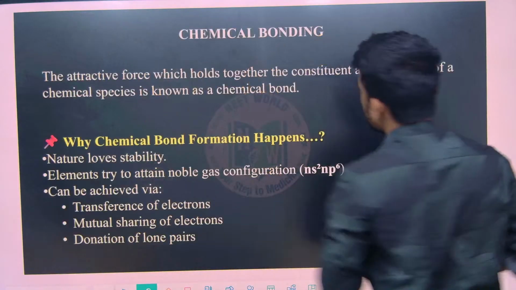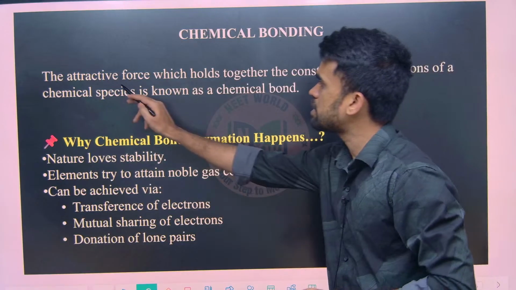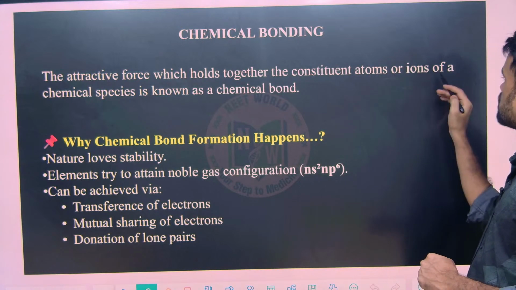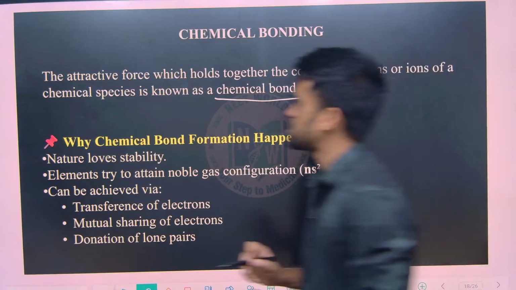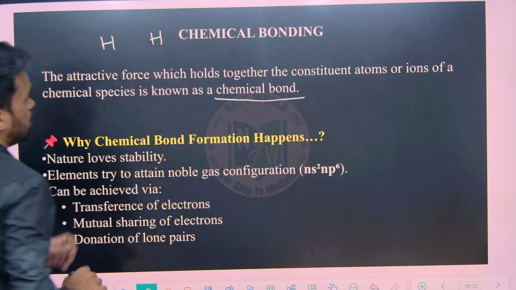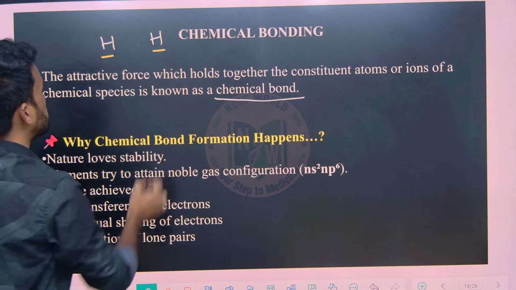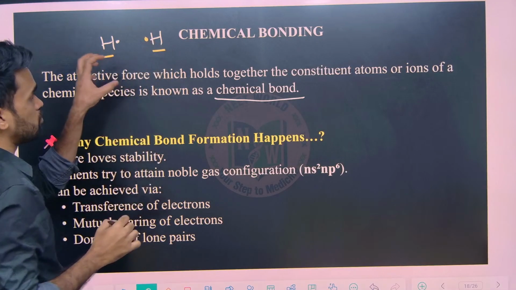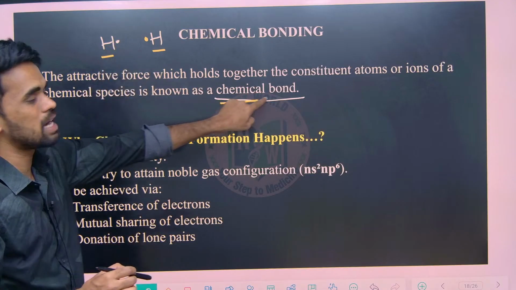Now look at this, read the definition of chemical bond here. The attractive force which holds together the constituent atoms or ions of a chemical species is known as a chemical bond. For example, here I am writing the hydrogen molecule. The hydrogen molecule contains two hydrogen atoms. There is something which is holding these two atoms together. Whatever force is holding them together is called a chemical bond.